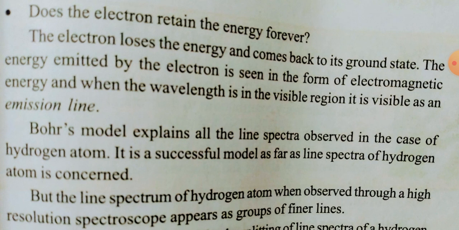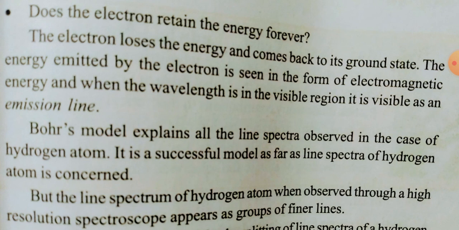This is the important thing told by Bohr, means the electrons in the atom revolve around the nucleus in stationary orbits. The energy level of the stationary orbit is fixed. Electrons in that orbit have the same energy level.